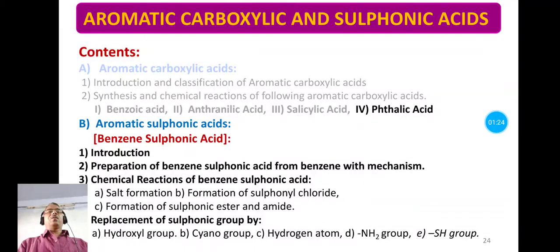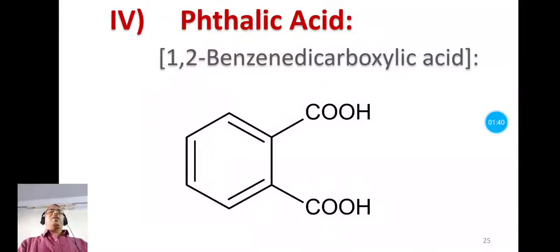We also study replacement reactions of the sulfonic group by hydroxyl group, cyano group, hydrogen atom, NH2 group and thio group.